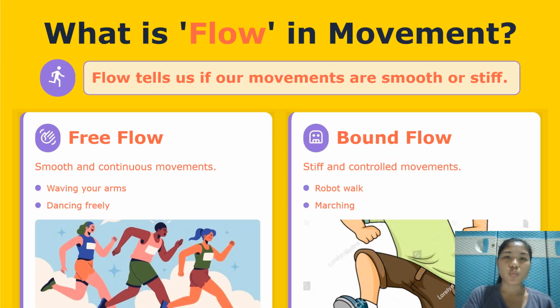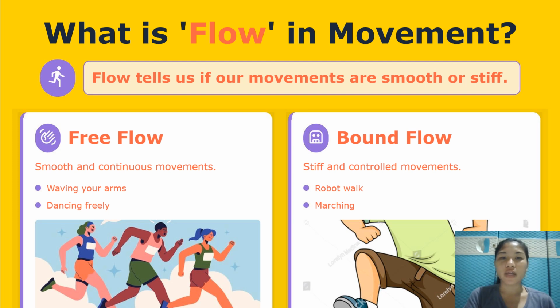And another is what is flow in movement. Now, flow tells us if our movements are smooth or stiff. Think about a graceful dancer, or when you wave your arms around freely like you're dancing in the wind. Those movements are what we call free flow.